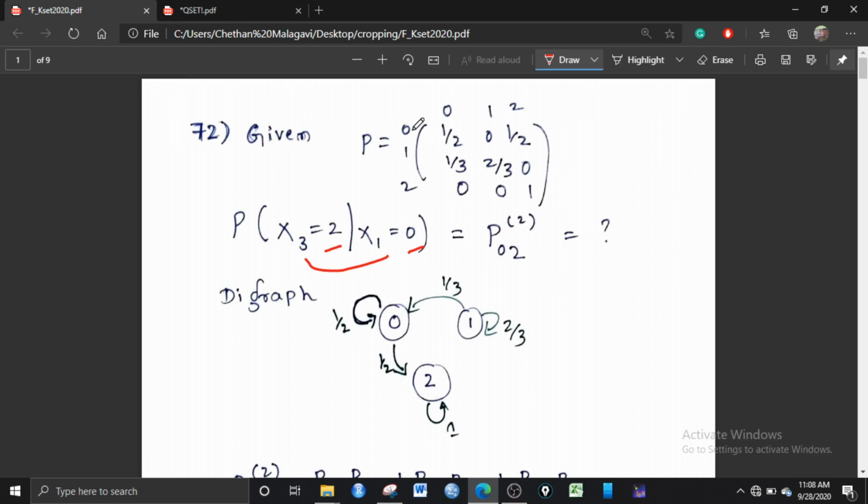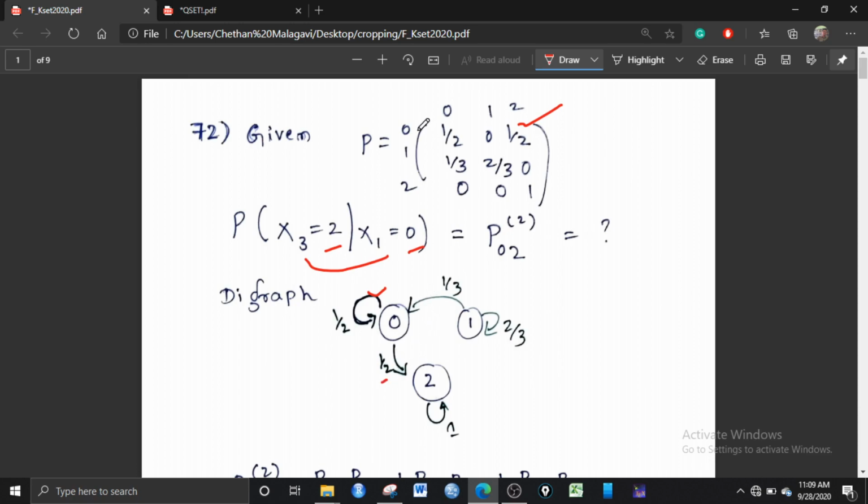So from 0 to 0 there is one arc, so I have put 1 by 2 here, and from 0 to 1 there is no arc because the probability is 0. And from 0 to 2 the probability is 1 by 2, so I have put 1 by 2 here.